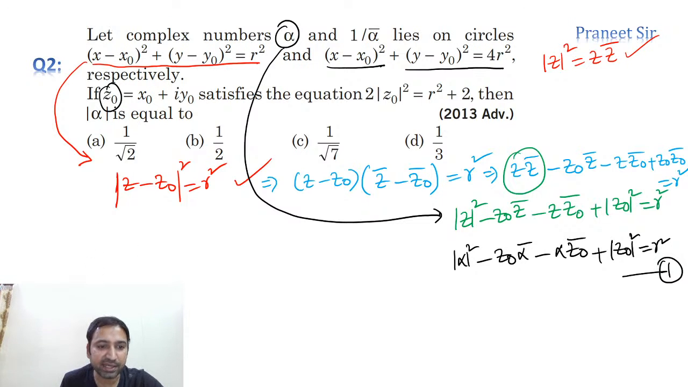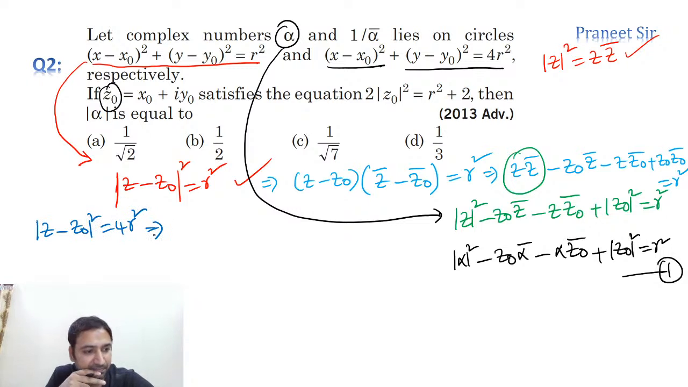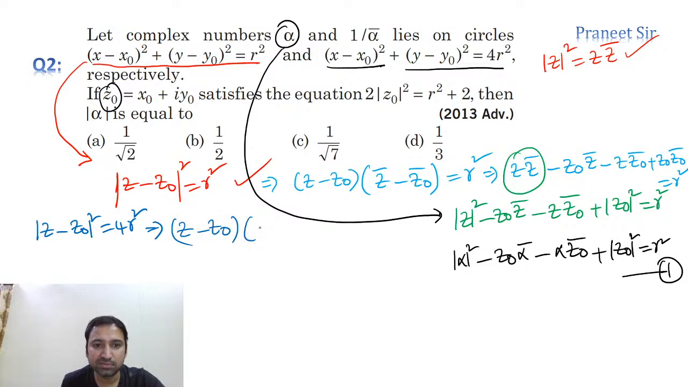In the same way, can I simplify the second equation as mod z minus z naught square is equal to 4r square? Can I simplify it like this? Yes. Now again, same thing. How we wrote mod z minus z naught whole square, in the same way, z minus z naught into z minus z naught whole bar is equal to 4r square. Everything, the same equation, we'll get. So let's see what we get.